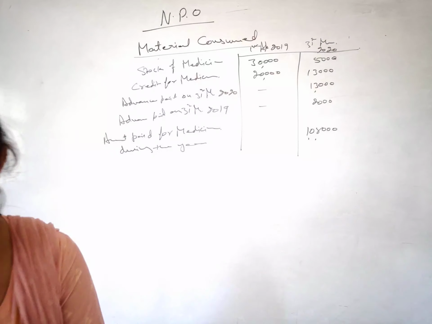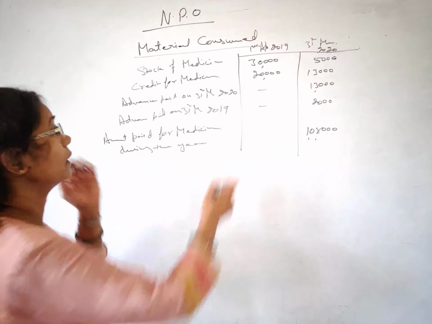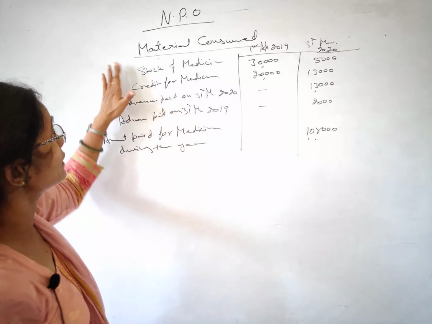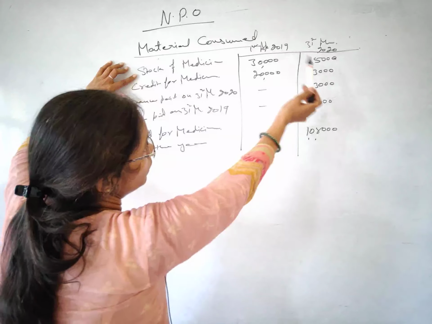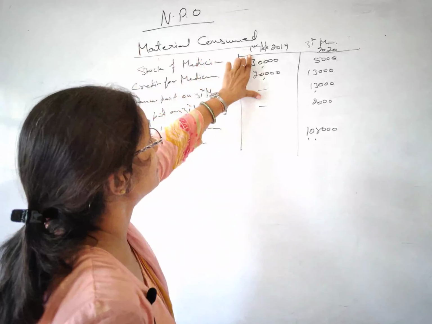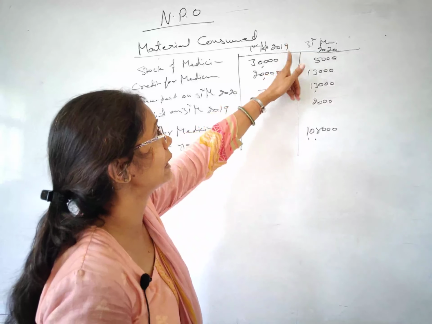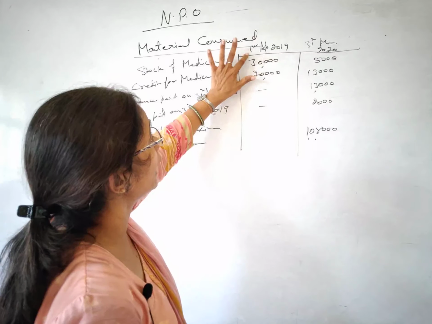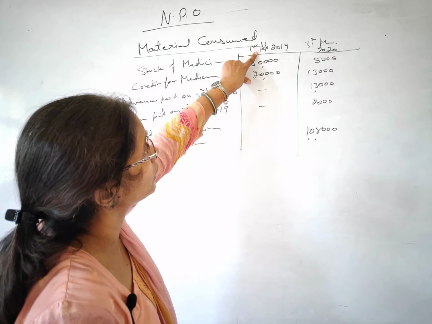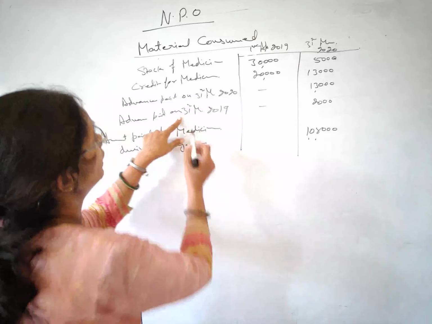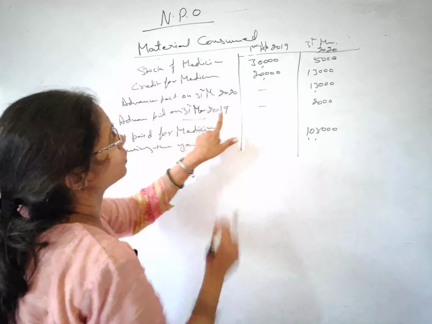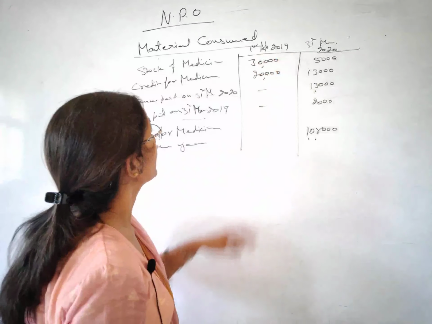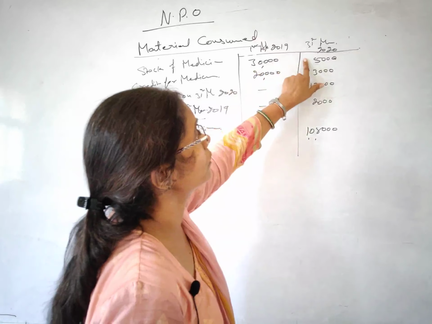Right, students? So this is the statement given in the question. You have to understand the statement of stock of medicine. Now two years are given there. This is your opening balance, 1st April 2019, the first day of this year. The previous year completed on 31st March 2019, that was the year end, and the first day of the new year is 1st April. So this is of the previous year and this is of the current year.